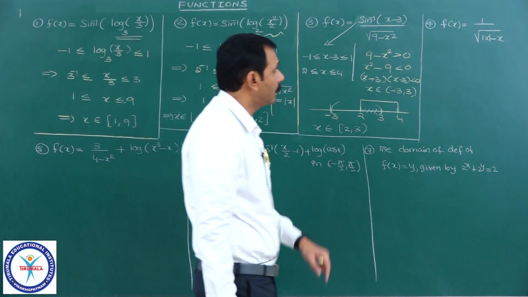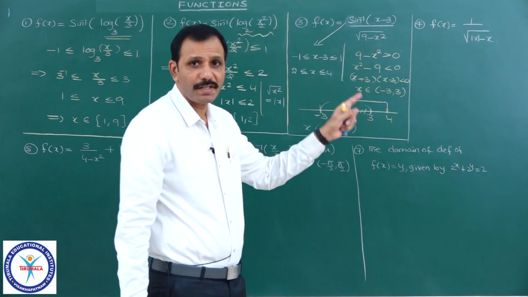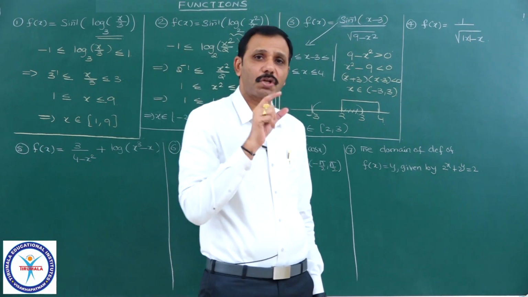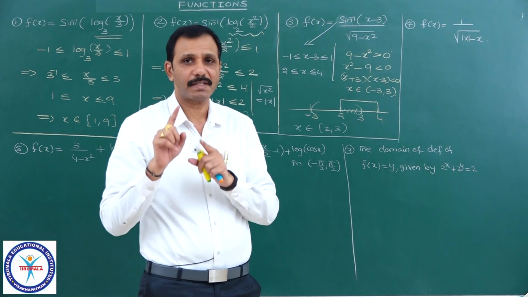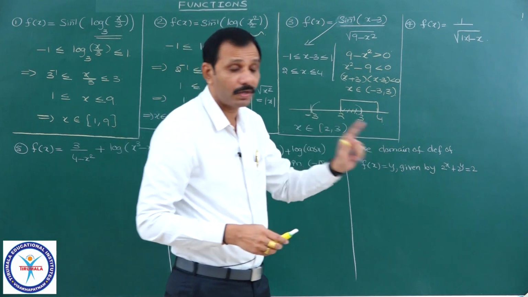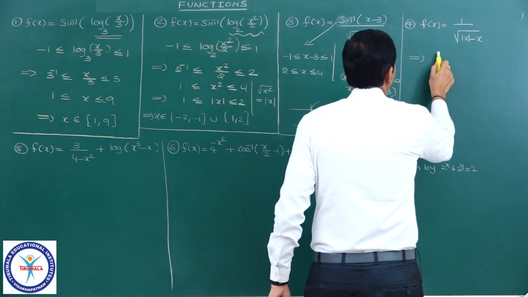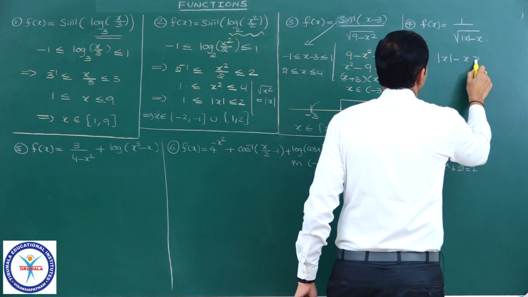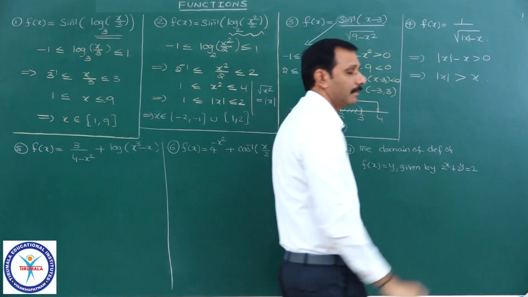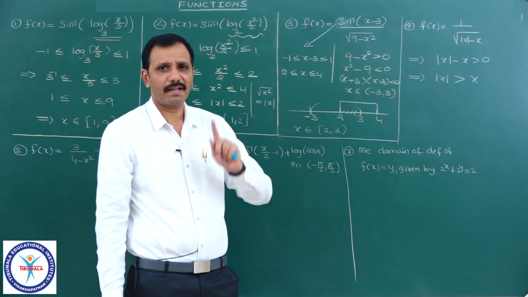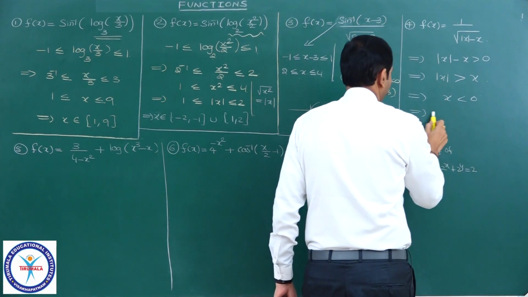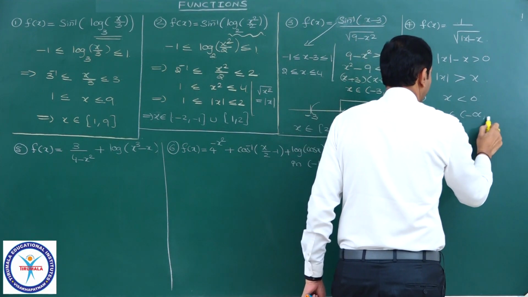Okay, next, the fourth one you see. f of x equal to 1 by square root of mod x minus x. It is a denominator, square root is there. Square root means it must be positive, and of course because it is in the denominator, it should not be equal to 0. Therefore, I can write mod x minus x must be greater than 0, which implies mod x greater than x. See here, mod x greater than x is possible only when x is less than 0. That implies x belongs to minus infinity comma 0.